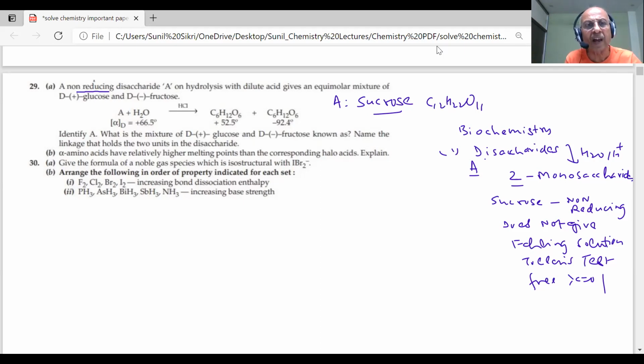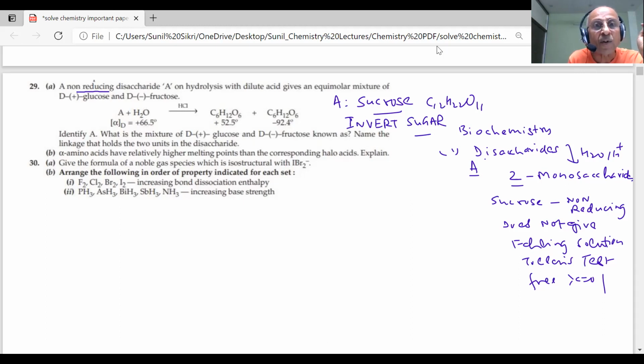What do we call this, and what will happen? This was a D and it is plus and minus. D is being converted into L. Inversion of configuration. The D is becoming minus. Dextrorotatory is converted into levorotatory. We call this invert sugar. On hydrolysis, the optical rotation value changes from plus to minus.